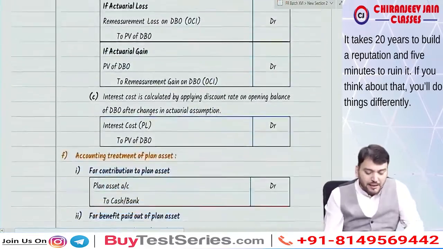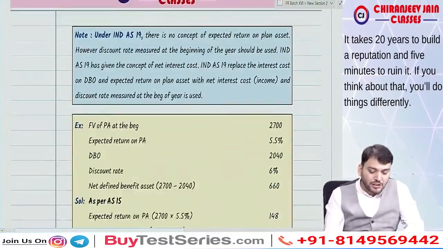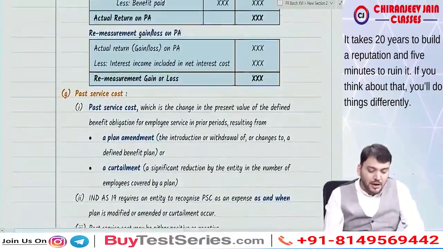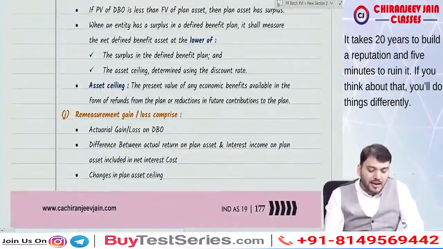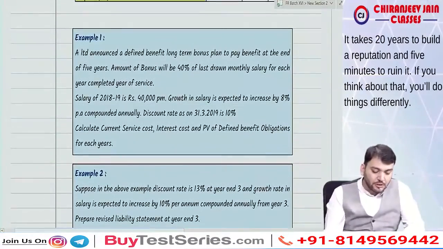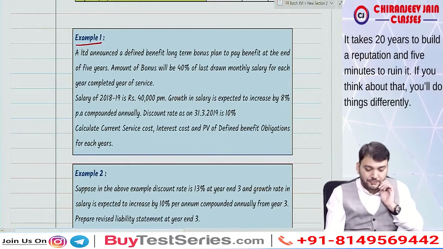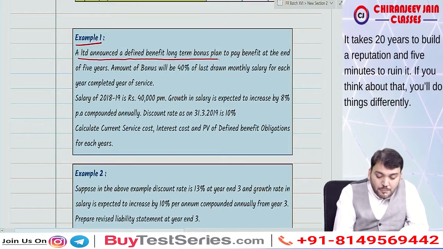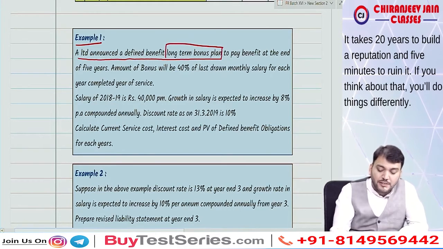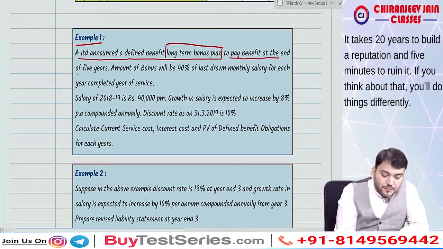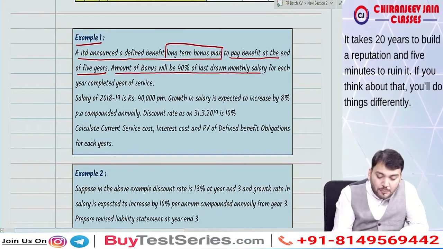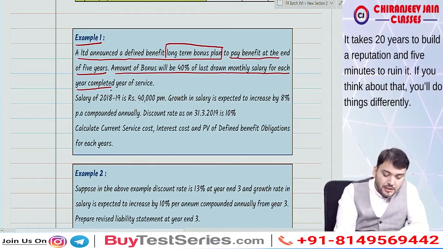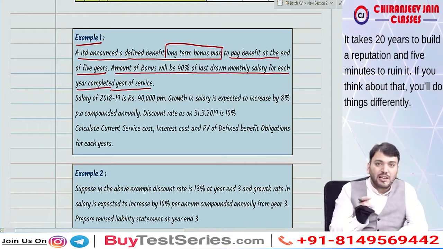Now what I will do, I will take one question, and from that question I will explain the entire accounting treatment of this. Yes sir. So come to example number 1. A Limited announced a defined benefit long-term bonus plan to pay benefit at the end of 5 years. The amount of bonus will be 40% of last drawn monthly salary for each completed year of service.